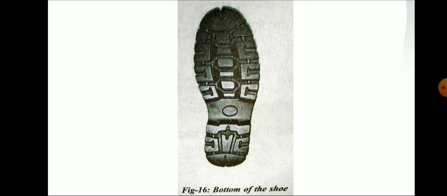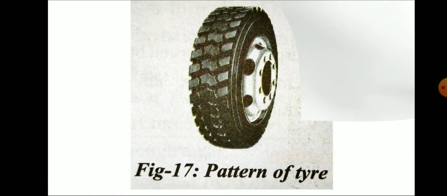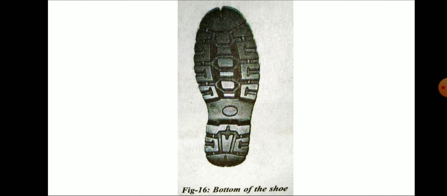Here you see the picture, a shoe. Under the shoe there is a certain design. Why do we make a design under the shoe, even though there is no need of beauty under the shoe? Because whatever design we are making at the bottom of the shoe increases the friction. That means it gives more grip because of more friction.